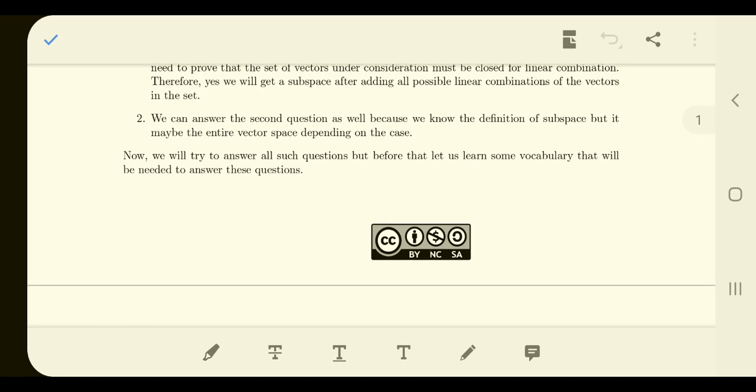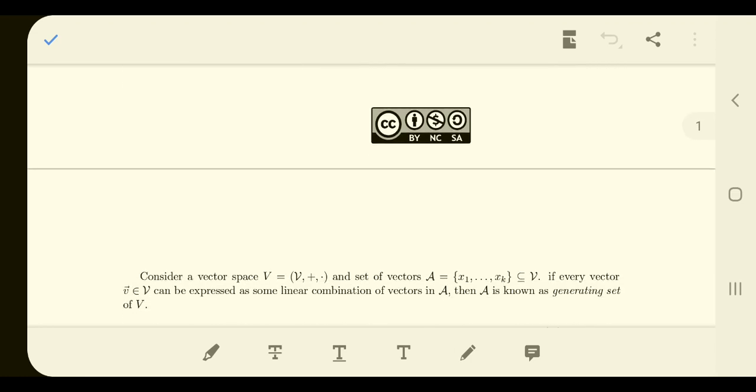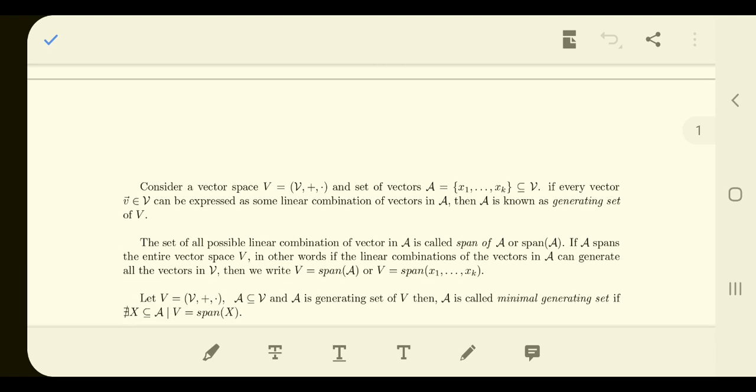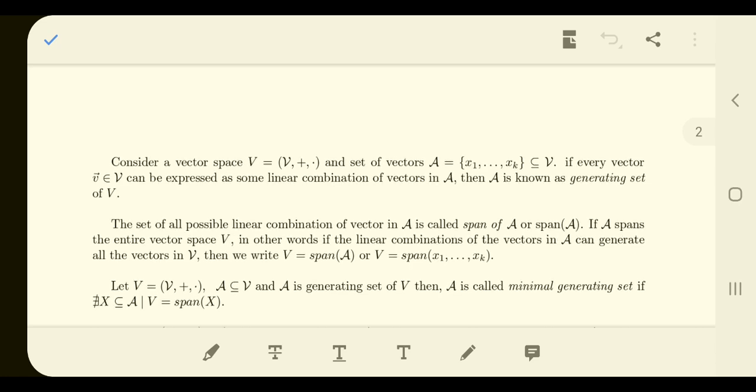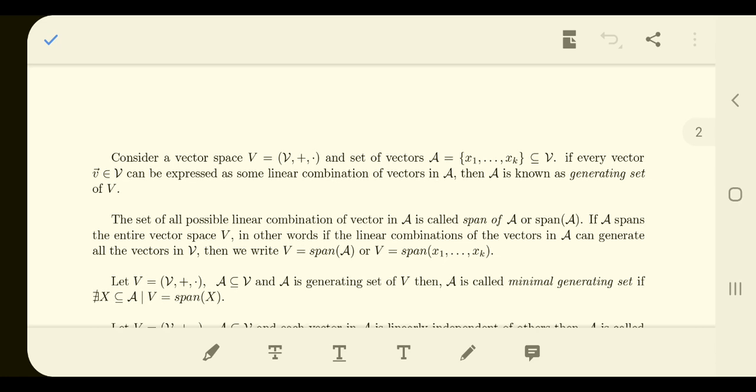With all these questions, let us start this particular lecture and try to understand a few more things. Before going into this, let us coin certain terms so that we can easily understand the concepts. If you have a vector space V and there is some set A containing k vectors of the vector space V.